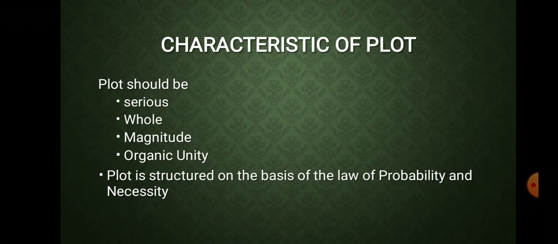Like if we say a common romantic story is that there is a boy and a girl, they fall in love, there are some problems in their life, and at the end they get married for a happy ending, or at the end they die because of the family rivalry and all. So that is a sad ending, a tragic ending.